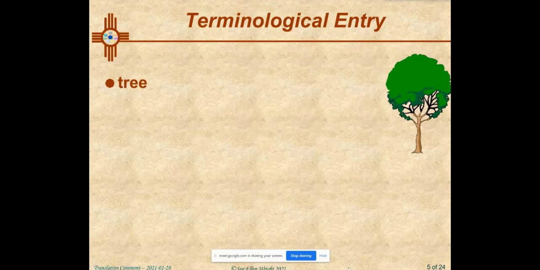So let's look at a terminological entry, and this is just the bare bones of a terminological entry. For our tree, we need to know the subject matter right off. If we say it's botany, we're not building a house. We're not looking at crystallography. We're not in some sort of Christian metaphor. It's botany.